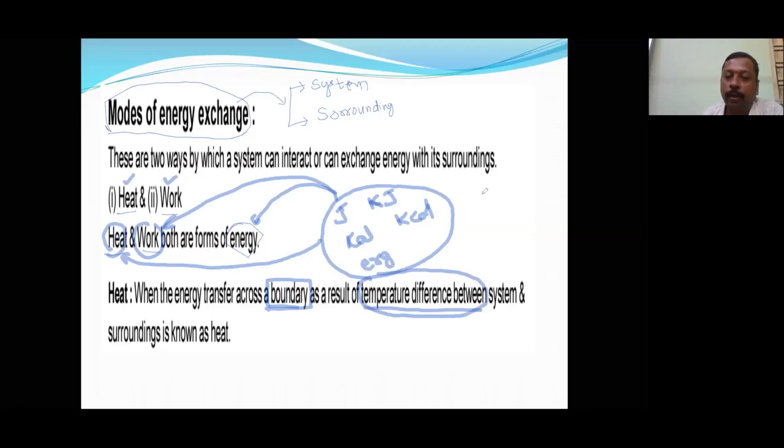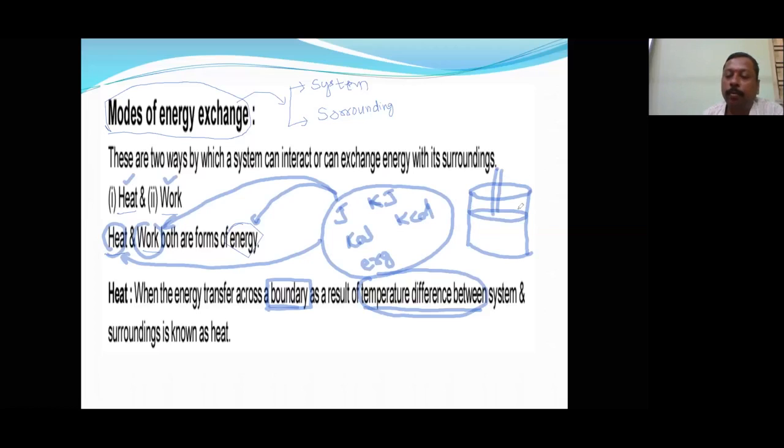I will try to draw a diagram here. This is a cylinder, fixed with a frictionless piston.